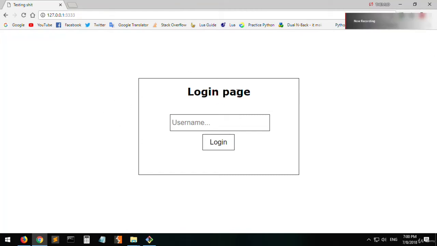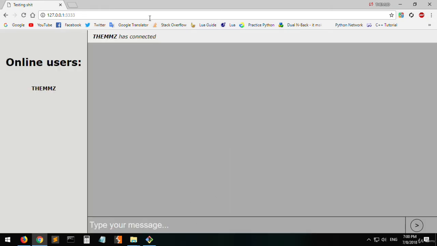Hello everybody! In this course we will be building this chat system. So if you enter your username here and click login, you can see that it says the MMZ has connected, and this area lists the online users. If you type something like hey, it shows your message.